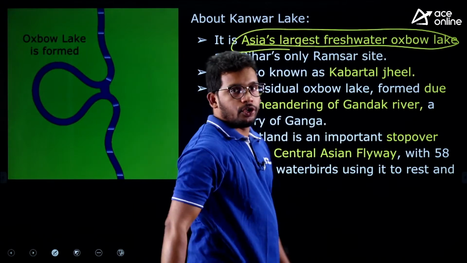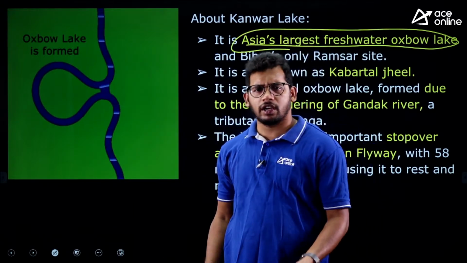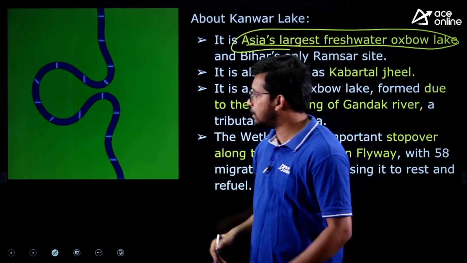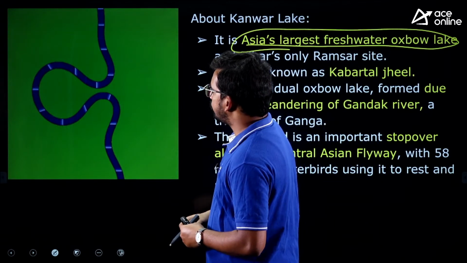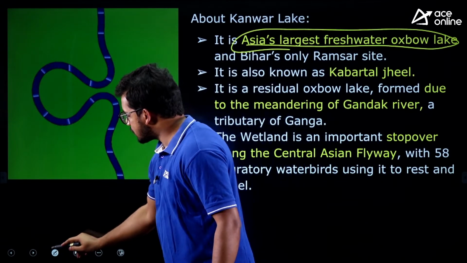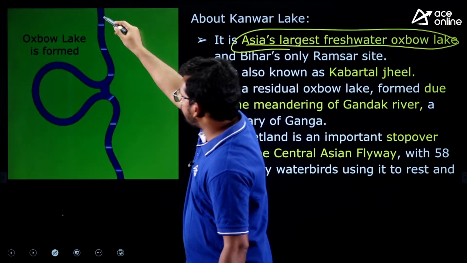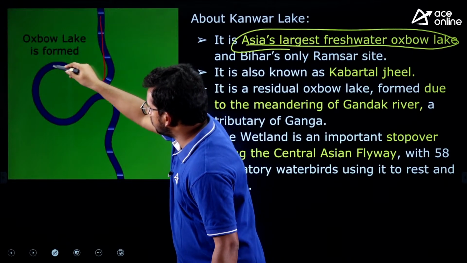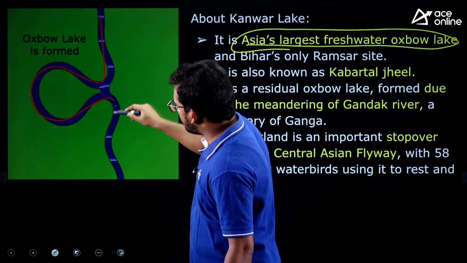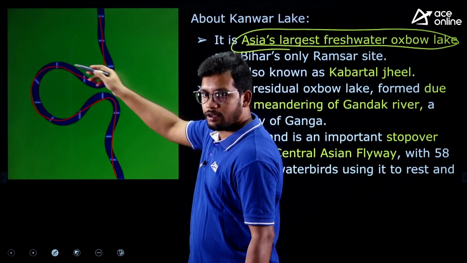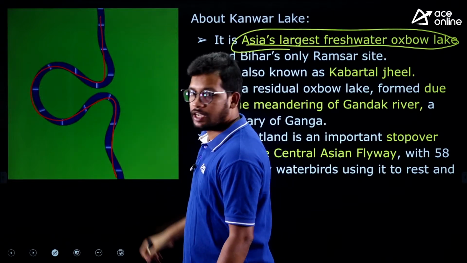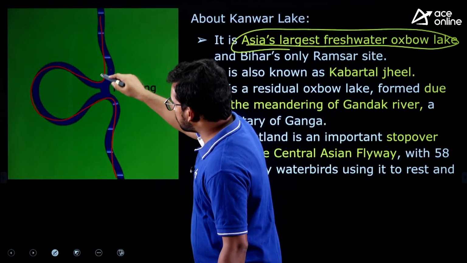Now you may have a doubt: sir, what is an oxbow lake? Is it a normal lake? You can see the diagram here. Please understand this. Usually the path of a river is like this. But after flowing for years continuously, there was a flooding in this particular region.